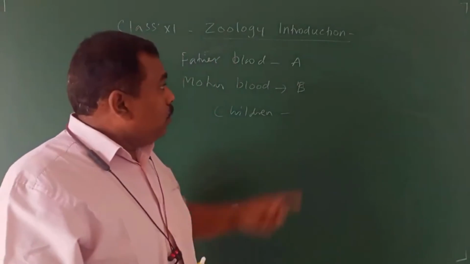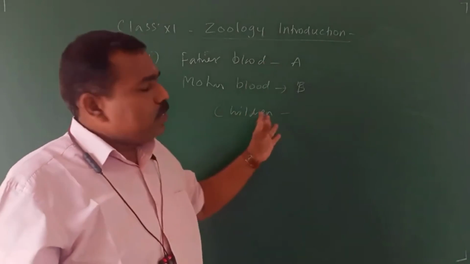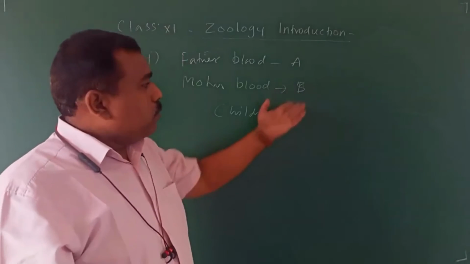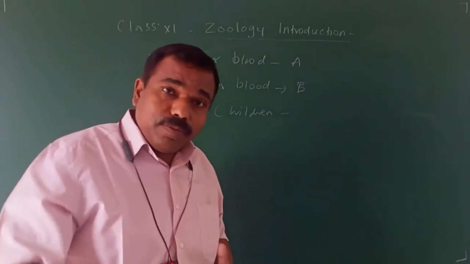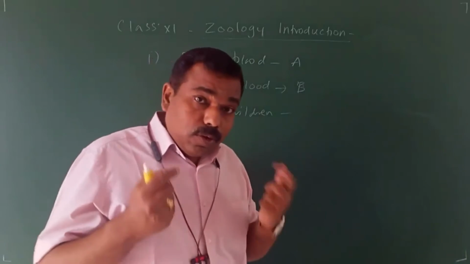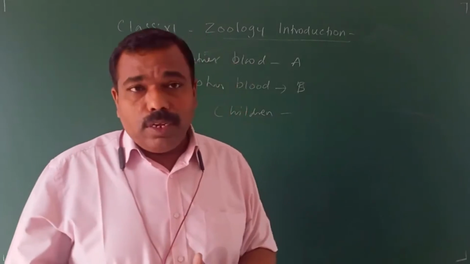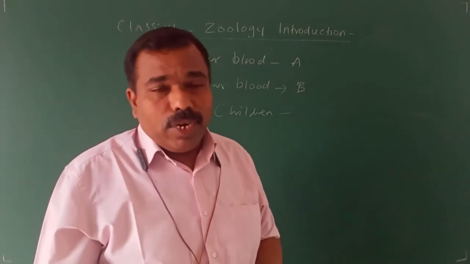Immediately what will we think? Maybe the first option they will give is A. Father blood group A, okay, child blood group A. Immediately we will take it. Otherwise B, otherwise A or B. That one also looks right. But there are tricks to find out the answer. Like that, many questions they may ask. What is the trick?